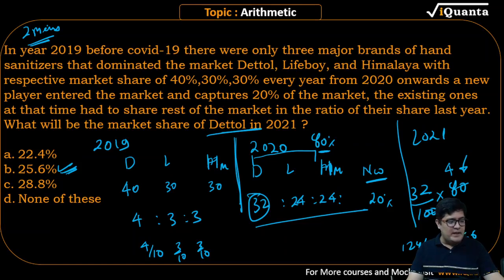You made it 0.8, that is correct. Why did you make it 0.4 at the end? The answer is 25.6, which is 128 by 5. Perform the calculation. Complete the calculation.